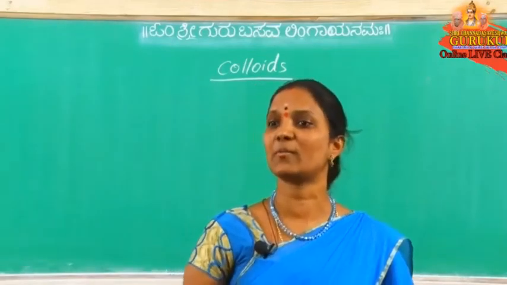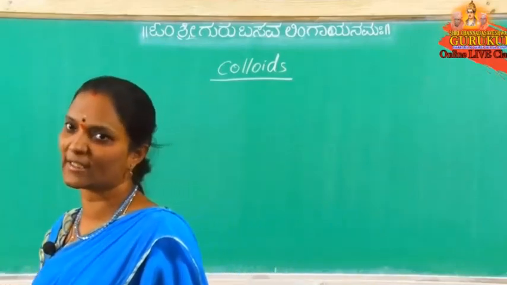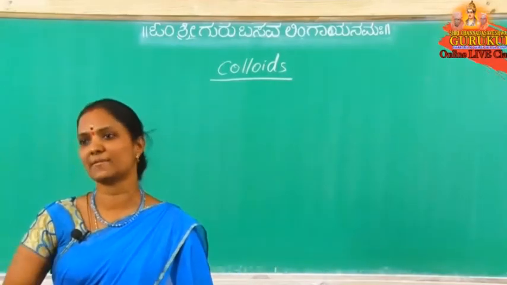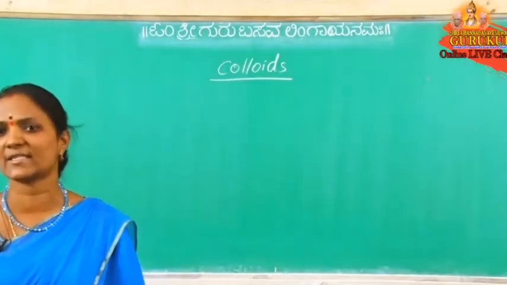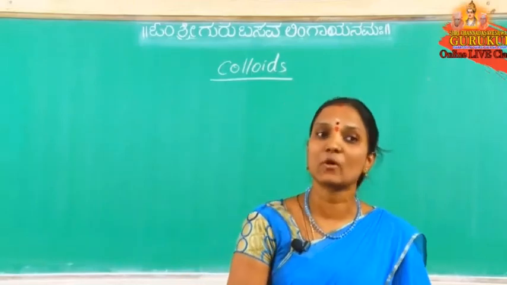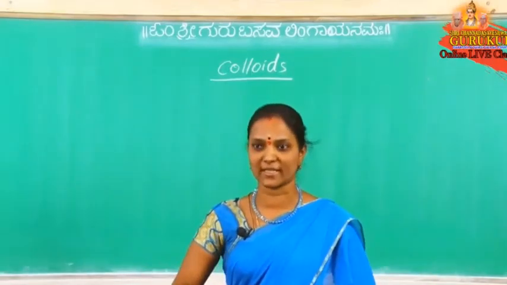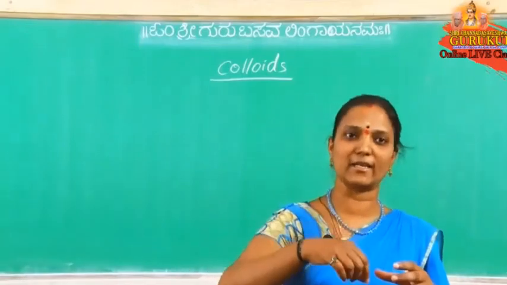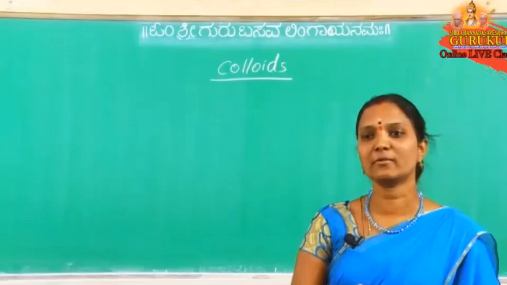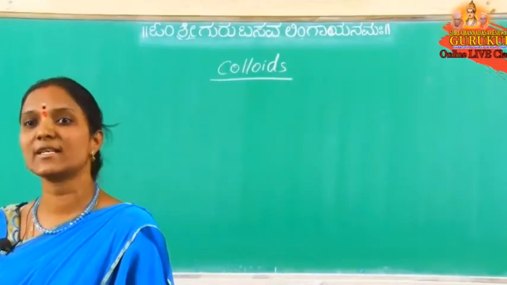Based on clarity, we either get an opaque, glue-like mixture or a very clear mixture. Based on this, there are two types of solutions: colloids and crystalloids. First it was divided into only two types, colloids and crystalloids. Crystalloids means we get a clear solution. If one component is added to another and dissolves, then we get a clear solution.